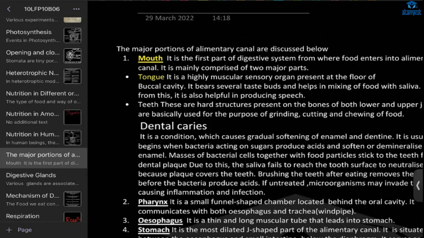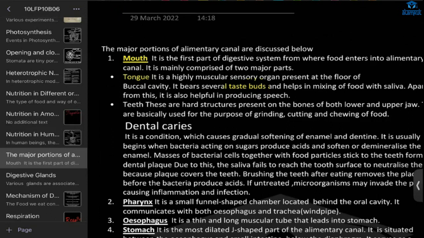It has taste buds also. And what does it do? Ma'am, it tells you that the food is sweet, salty, or spicy. And other work of tongue? Ma'am, push the food to the throat. Okay. And there we have the mixing of the saliva.